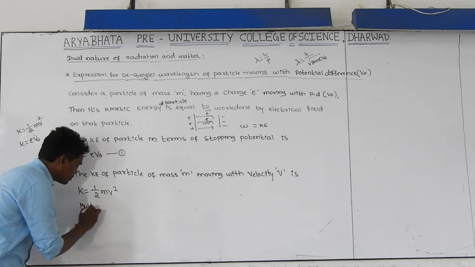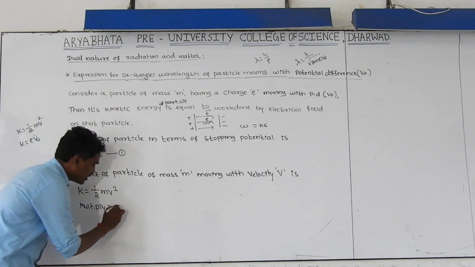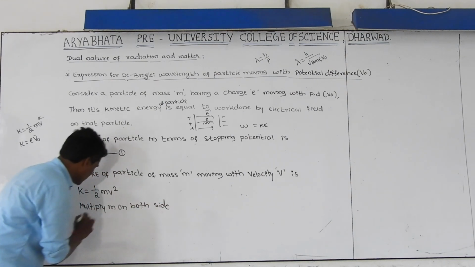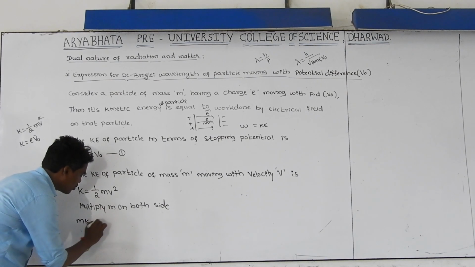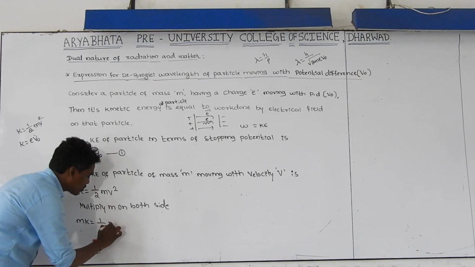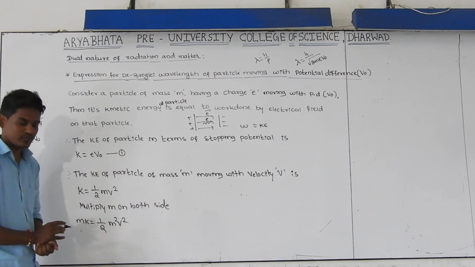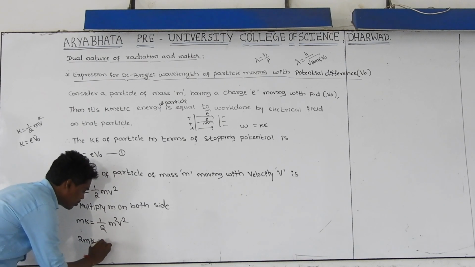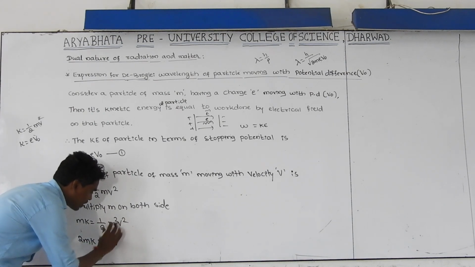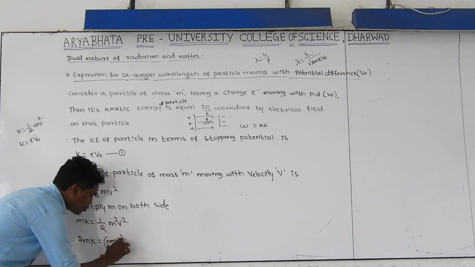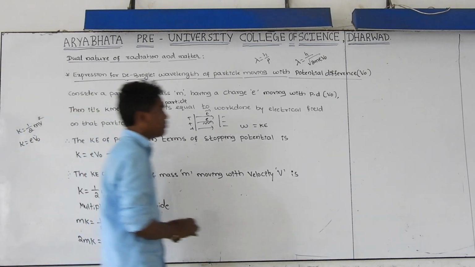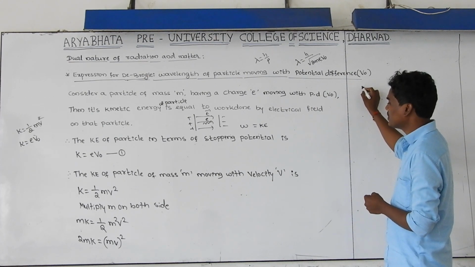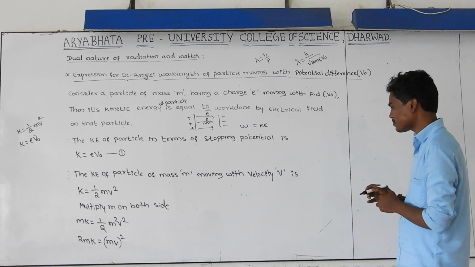Multiply m on both sides. Then m into K is equal to 1 by 2 as it is, m into m v square. Therefore, multiplying by 2 on this side, 2m K is equal to m square v square. This can be written as m into v whole square. So 2mK is equal to m into v whole square.